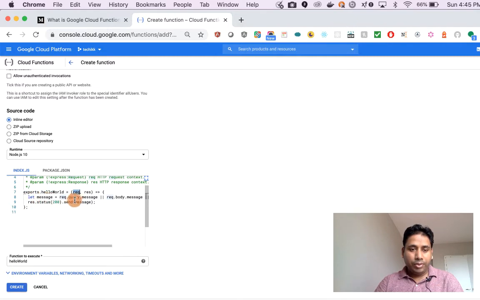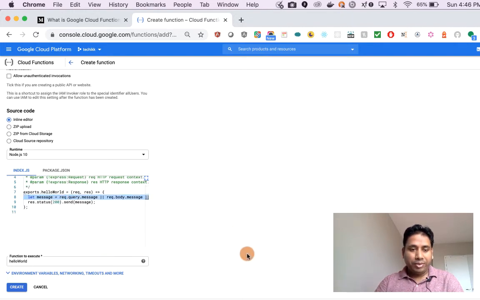Let message equal request.query.message or request.body.message or 'Hello World'. So if you are sending a message in the body of this request, it will print that. Otherwise, if you are sending a query, it will print that, or by default it will print Hello World.